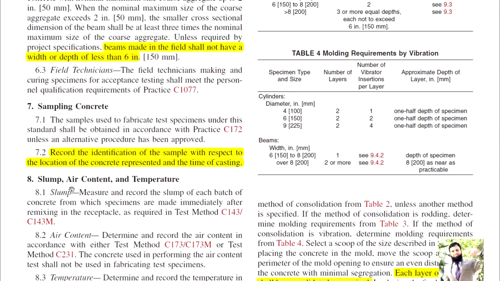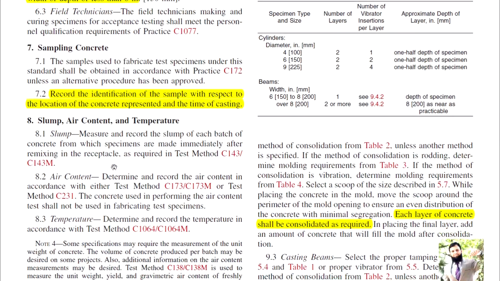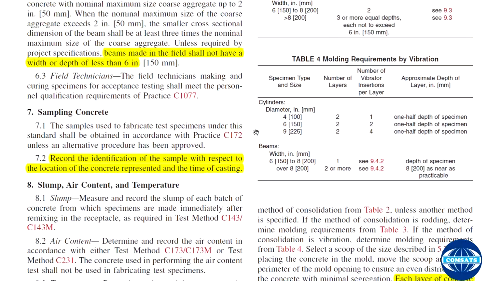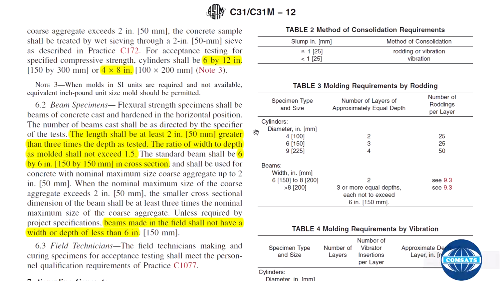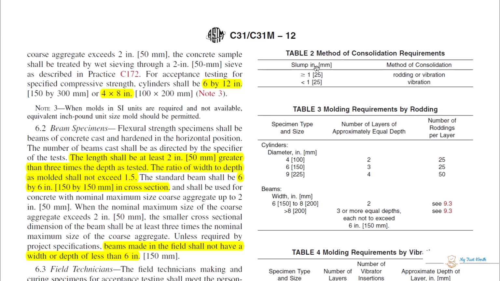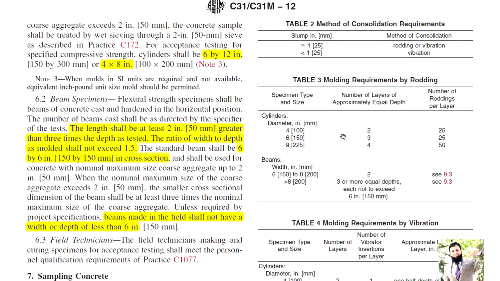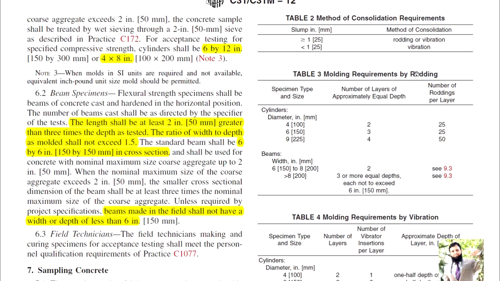Sampling of the concrete: slump, air, and temperature. We have discussed these tests, how you are going to conduct the slump test, the air content test, and the temperature of the concrete. Now, for slump, if that is greater than 1 inch, then rodding or vibration should be used, and if that is less than 1 inch, then vibration should be used. Molding requirement by rodding.